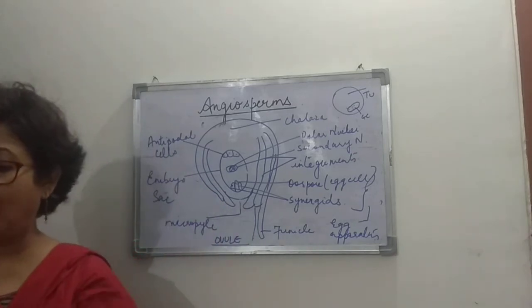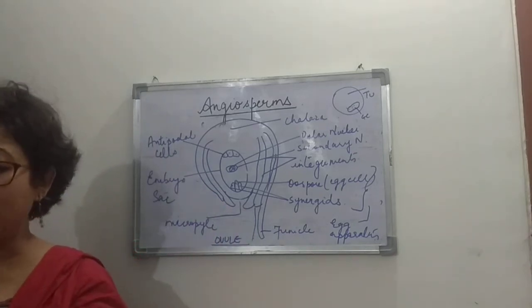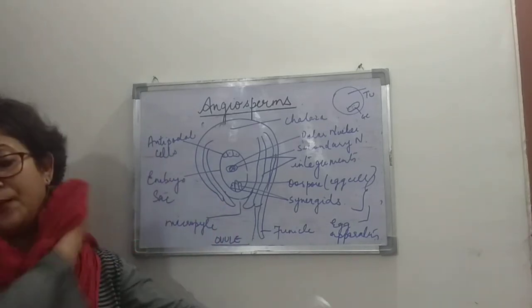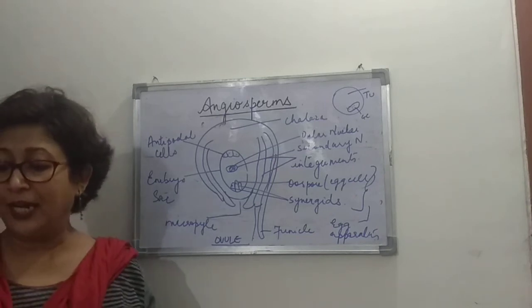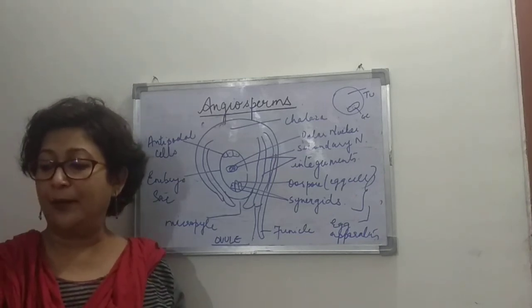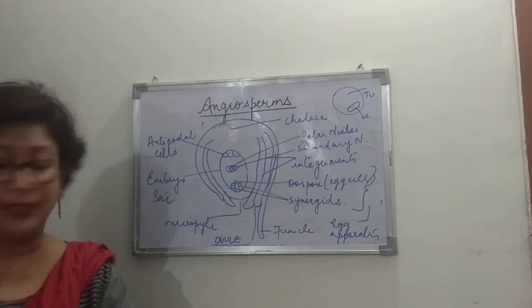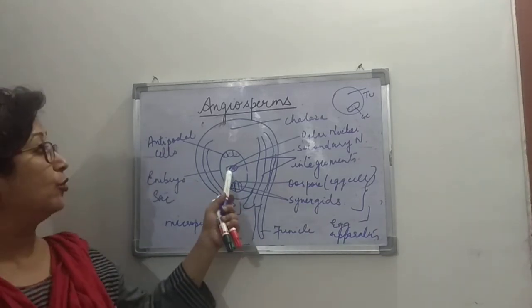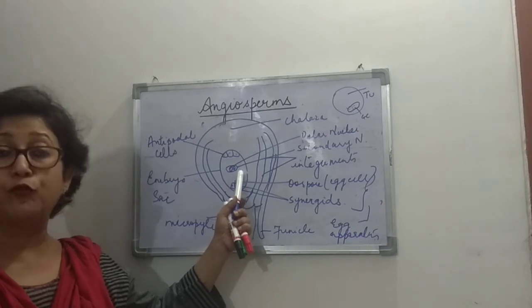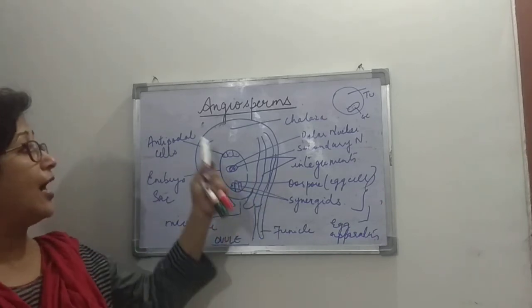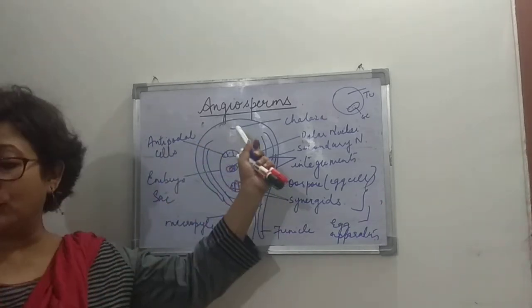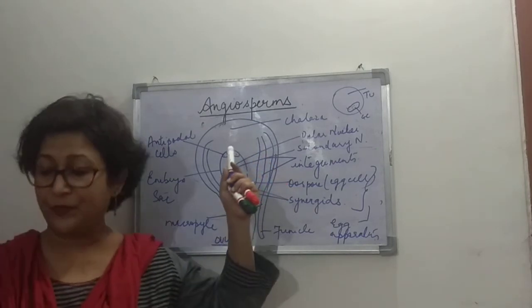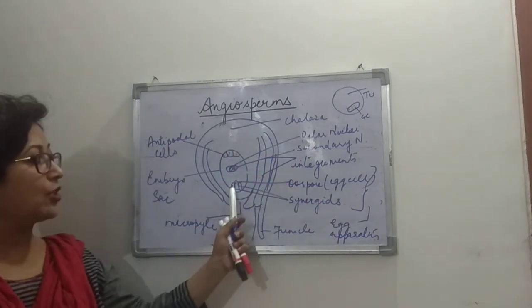There the pollen tube is formed, and it enters the embryo sac. In the embryo sac, I told you, the egg apparatus is towards the micropylar end, the two polar nuclei fuse to form the secondary nucleus, and the antipodals are towards the chalazal end.